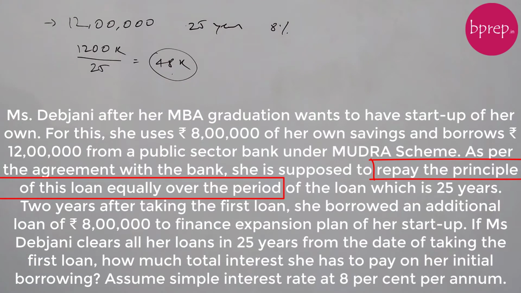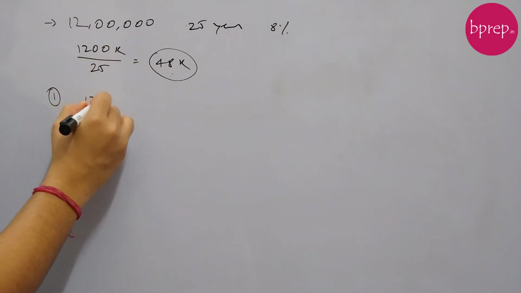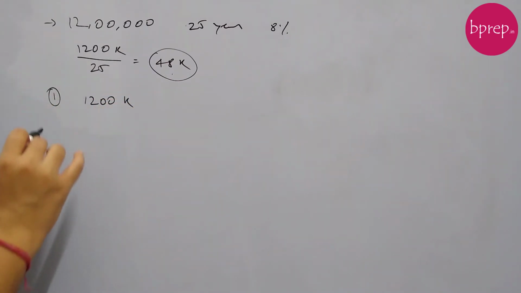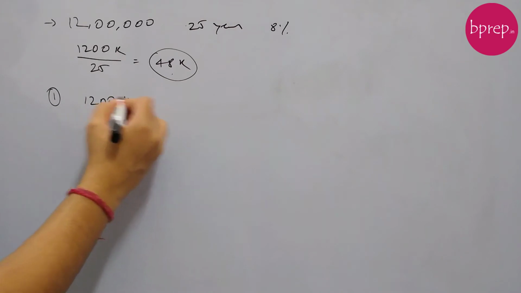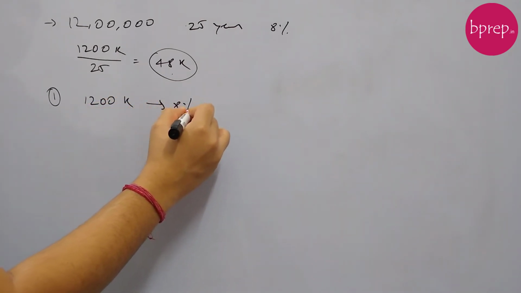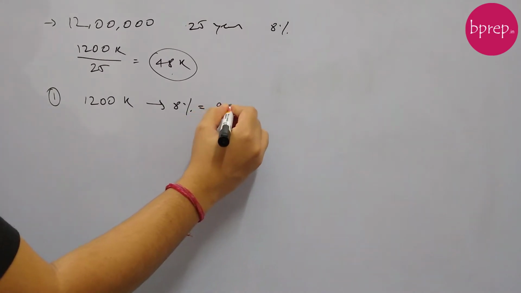Now, when she pays the first installment after a year, the total loan amount was 1200k, so for the first year the entire amount was due. She will be paying interest on this. 8% of 1200k will be 96k.